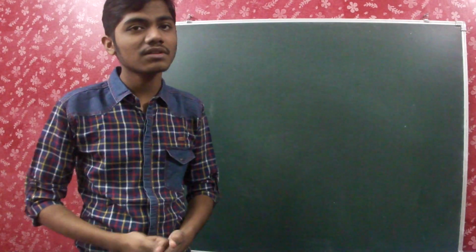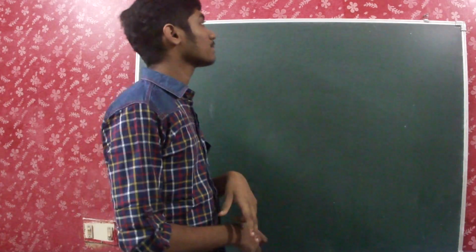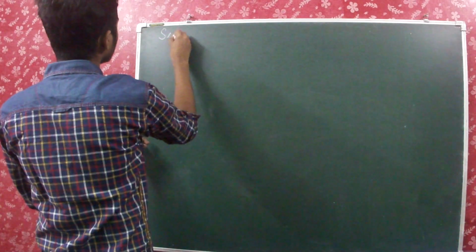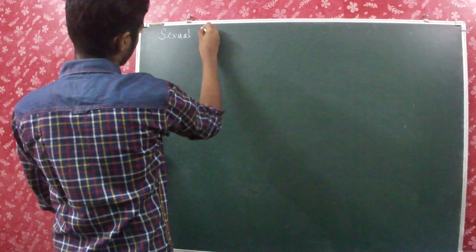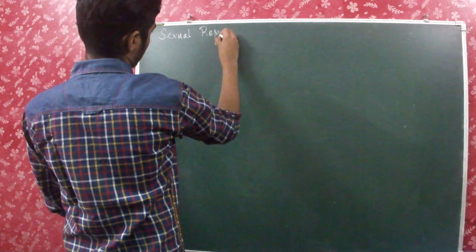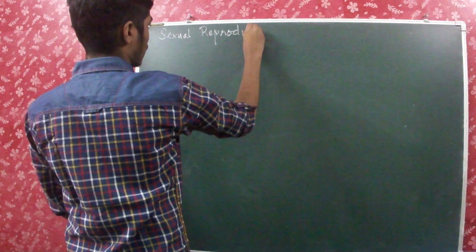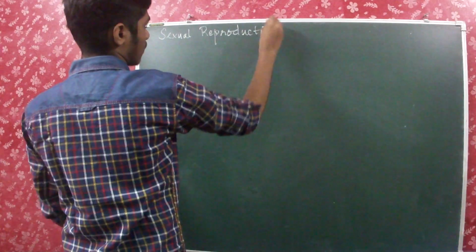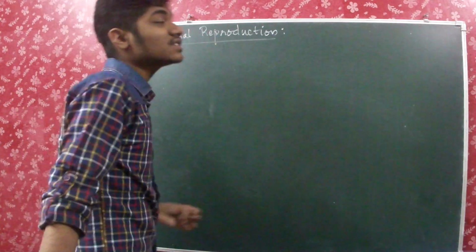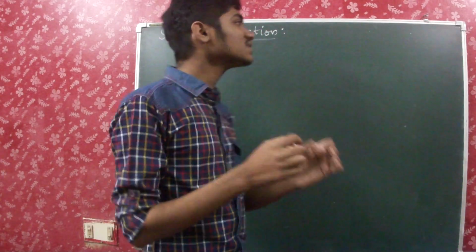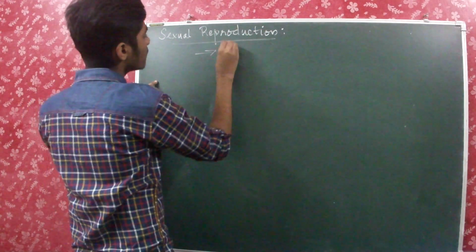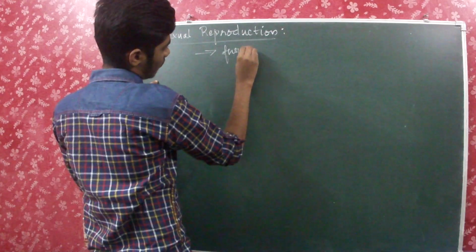So today we will be dealing with NCERT Class 12 Biology, Chapter 1 Reproduction in Organisms, Part 2. So the topic here is sexual reproduction. Sexual reproduction. The topic itself says it's something which is related to fusion of male and female gametes.